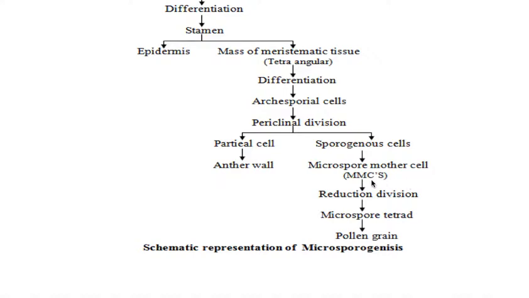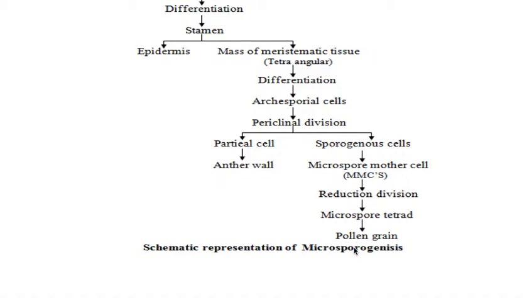Now this microspore mother cell is undergoing reduction division, because the microspore mother cell is diploid, but pollen grains must be haploid. That's why it is undergoing one reduction division. See, one reduction division results in the formation of four haploid microspores, the tetrad, and this is the reason why pollen grains are formed.